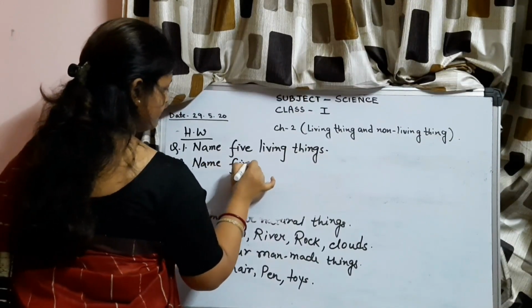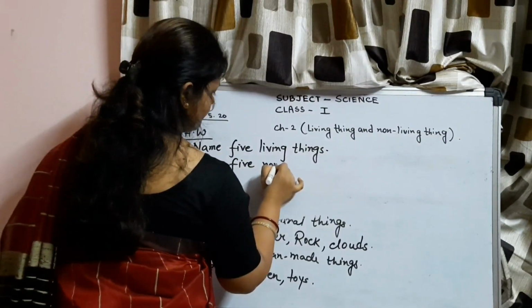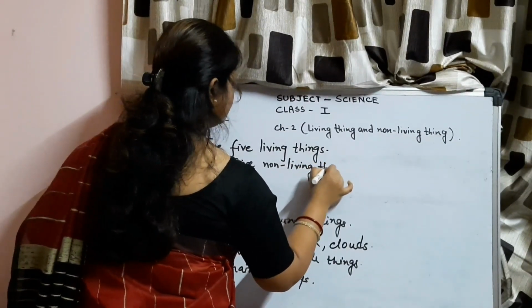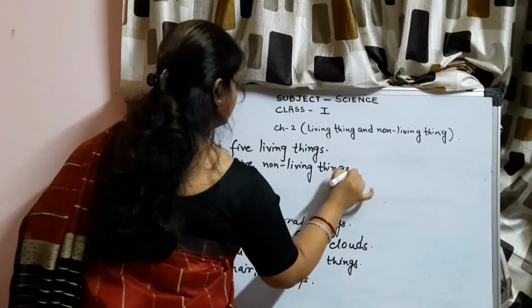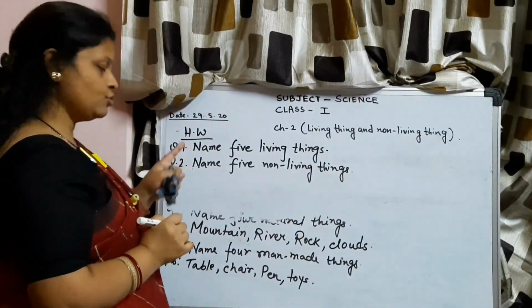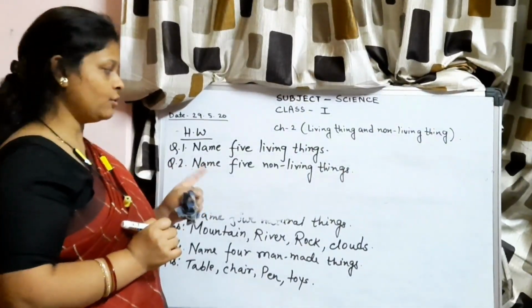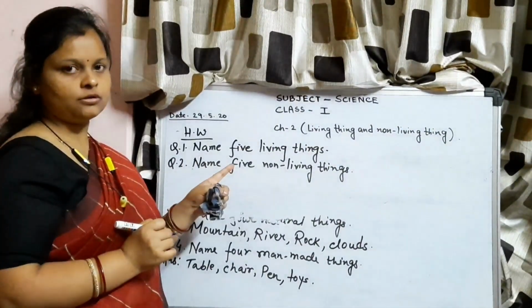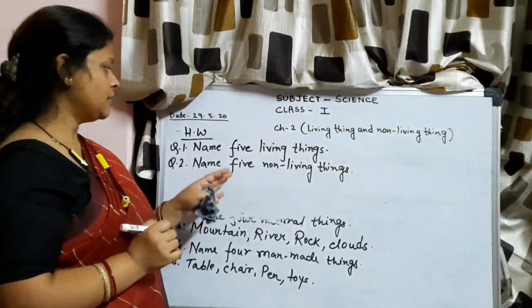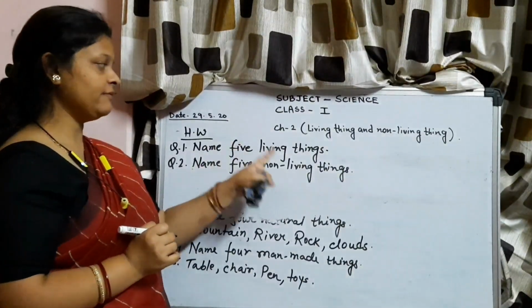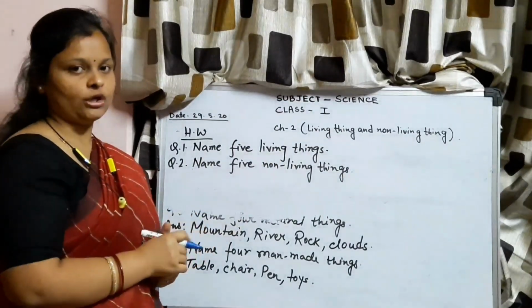Name 5 non-living things. So these 2 questions you can write on your own, I know it, because it is not that hard. Try it, you can do it. So name 5 living things and name 5 non-living things.